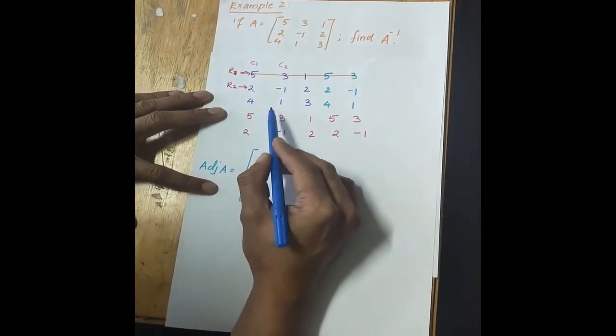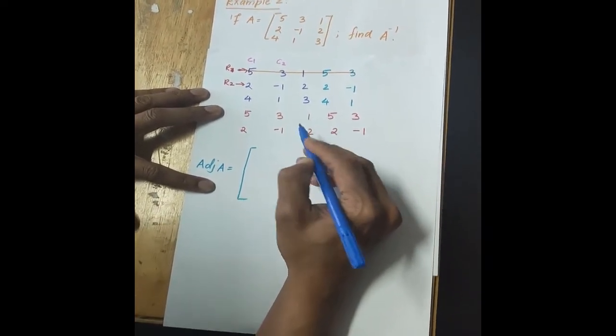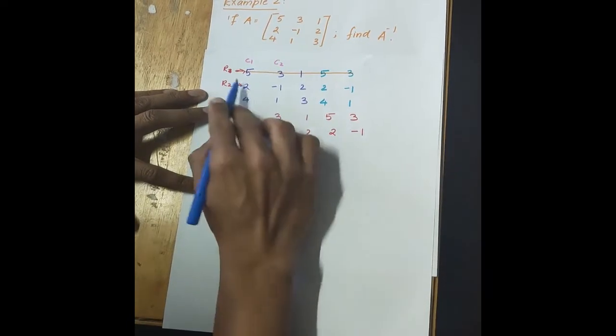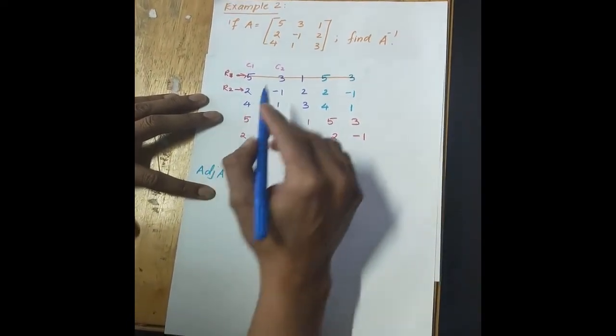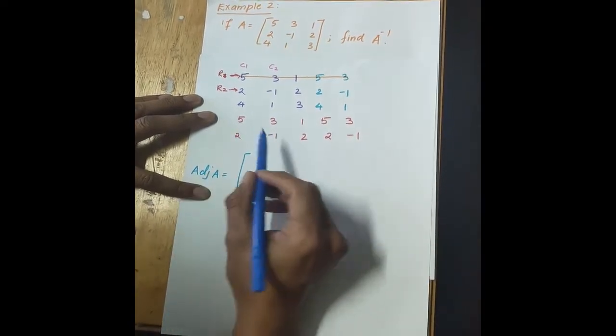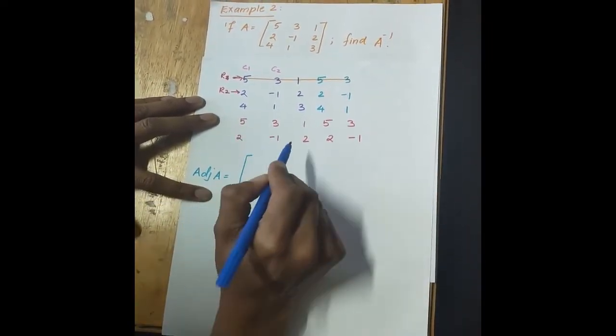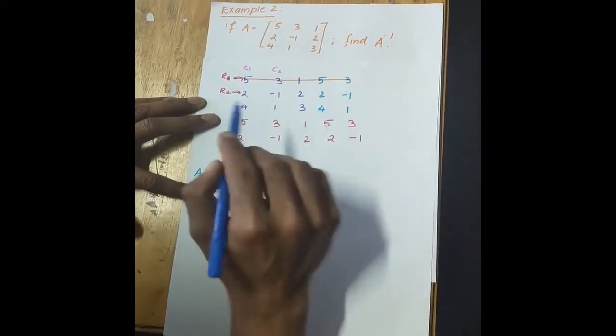Okay, now we have found the determinant of this matrix. Now we'll find the adjoint of the matrix. In the previous video I showed you how to find the adjoint by writing this matrix 4 times, where first you need to find the cofactor. Now in this video I will show you how to find the adjoint directly without finding the cofactor. So please listen properly here.